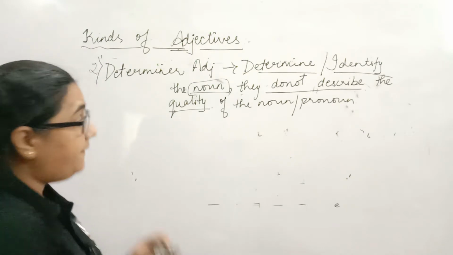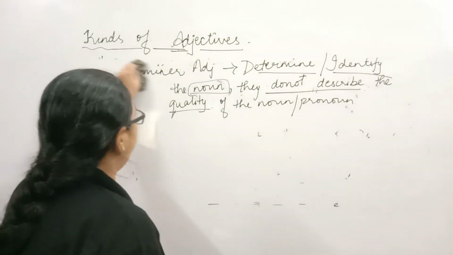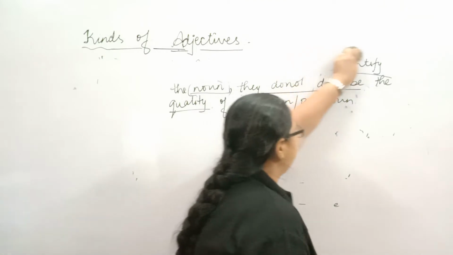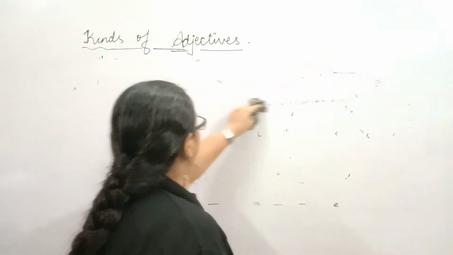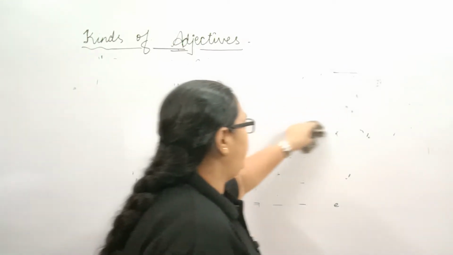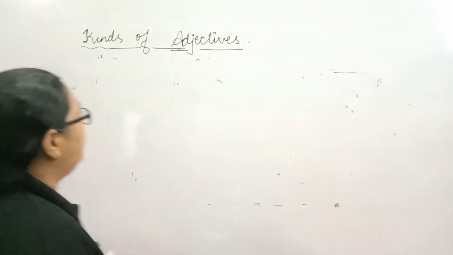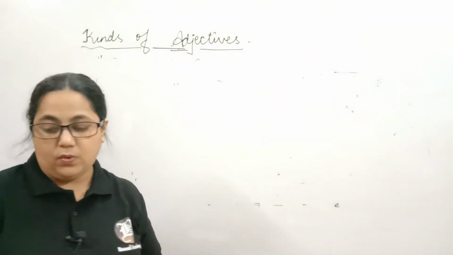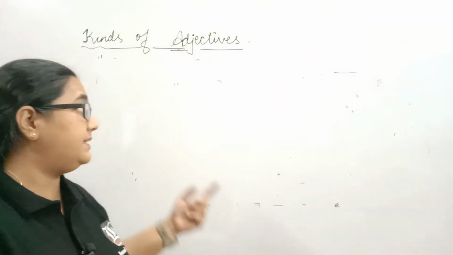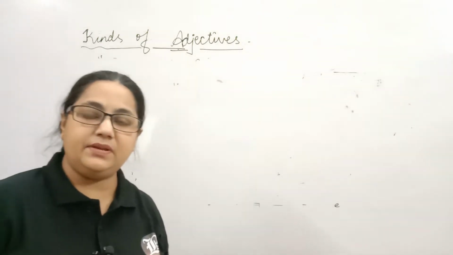Again, there are 8 kinds of determiner adjectives. Kinds of adjectives. The first one was the descriptive adjective. The second which we did was determiner adjective.